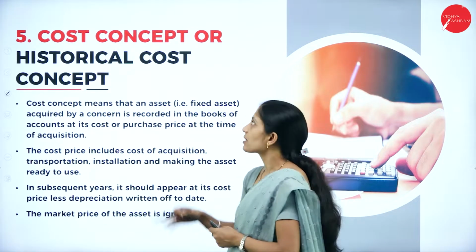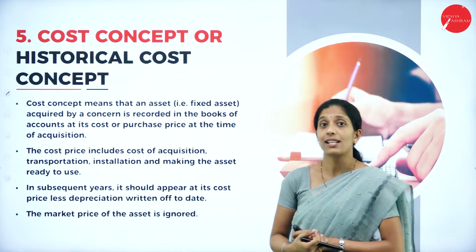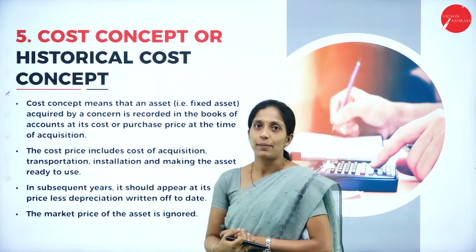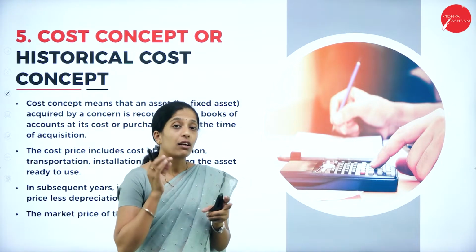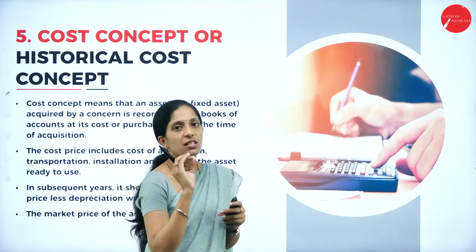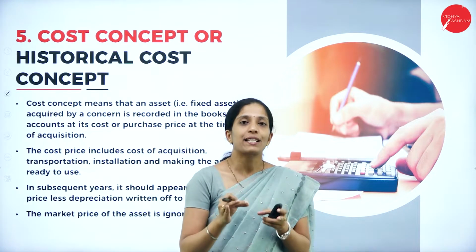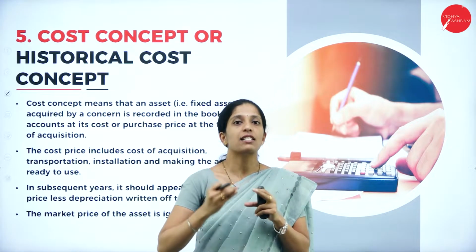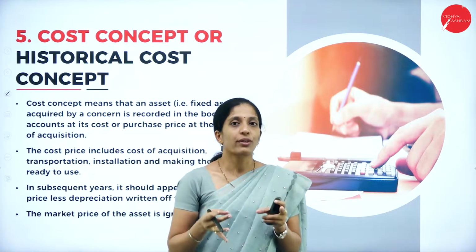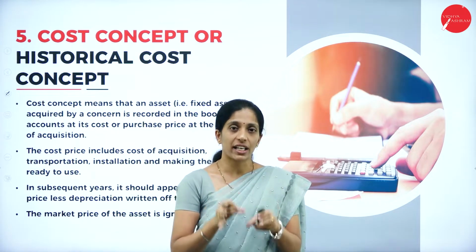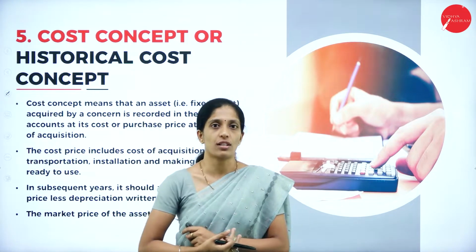Next, the fifth one is the cost concept or historical cost concept. Now let us see what this cost concept is. While considering in accounting, we are not going to take only the purchase price of a particular asset. It includes all other expenses until the asset is ready to use. Whatever expenses are included until then, everything is considered under the cost concept.